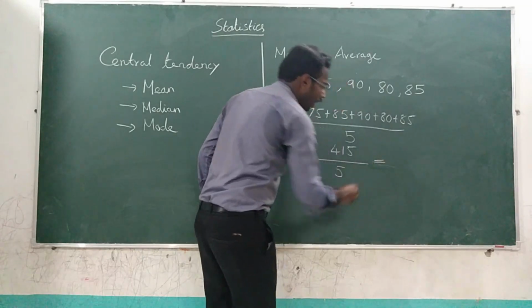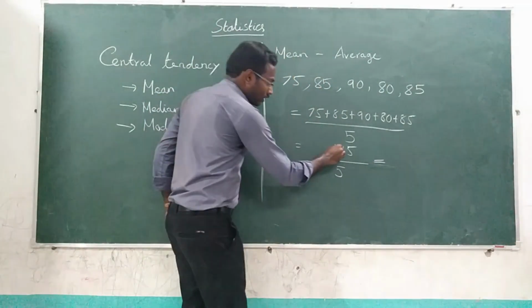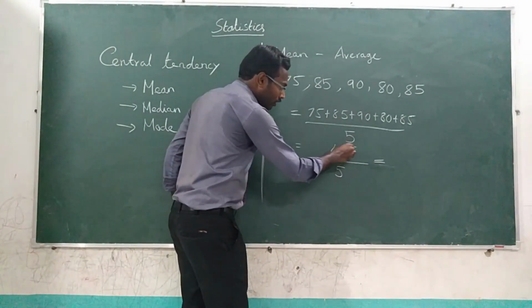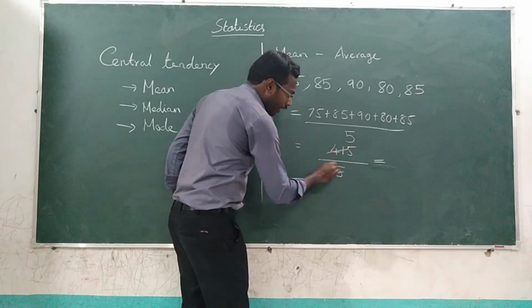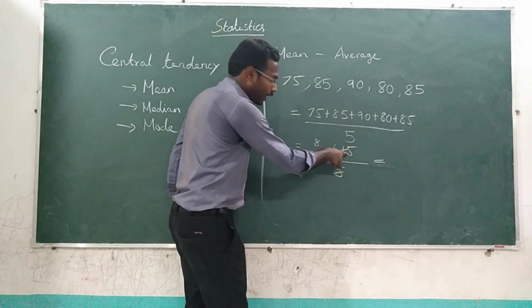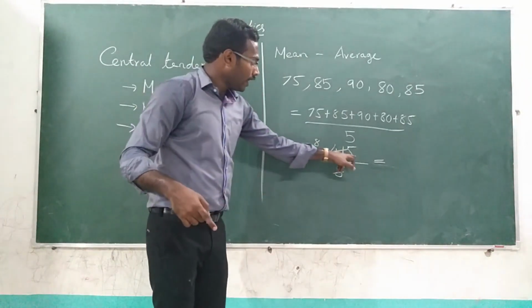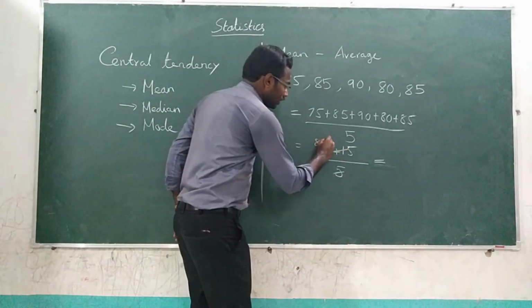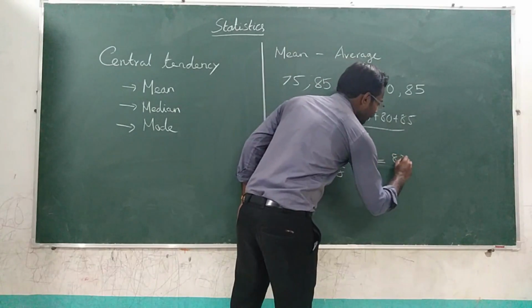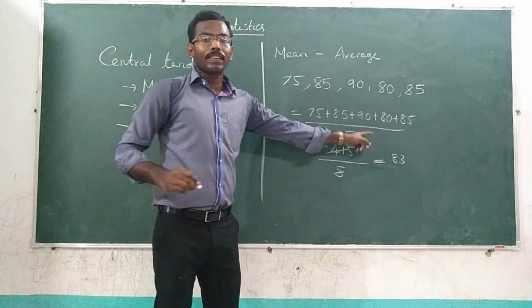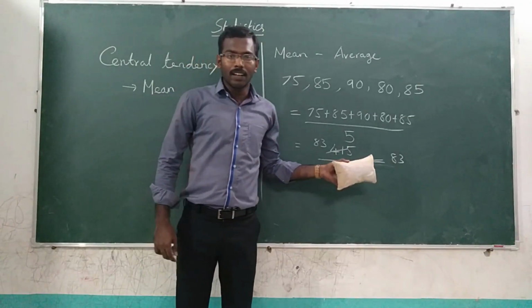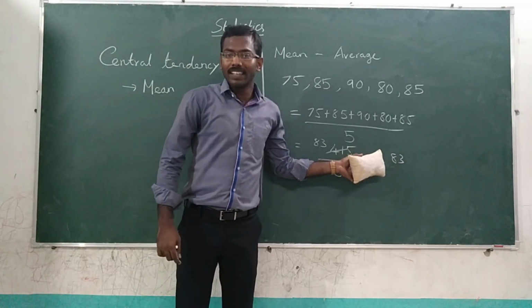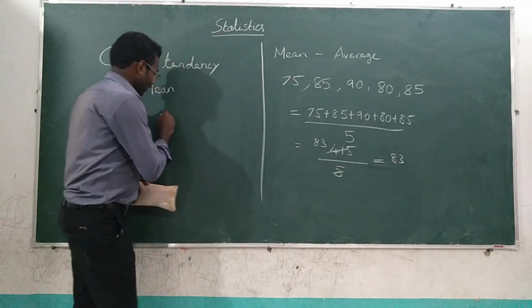So if you divide it, what answer will come? First 4 is not divisible by 5. So let's take 41. 41 by 5, that is 8. Remaining 1 is there. Then 1 here 5, 15. That is 3. So the answer is 3. The average is 83.